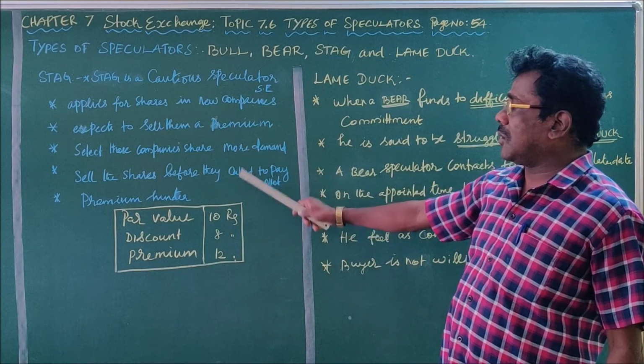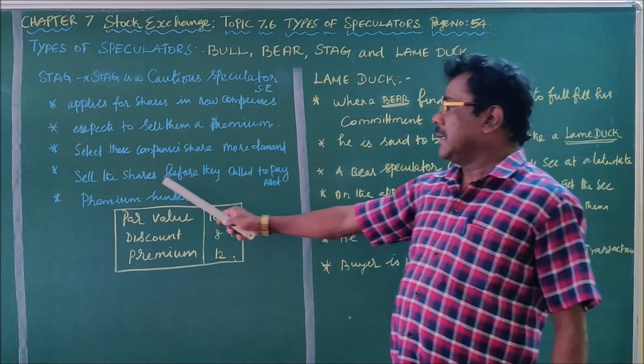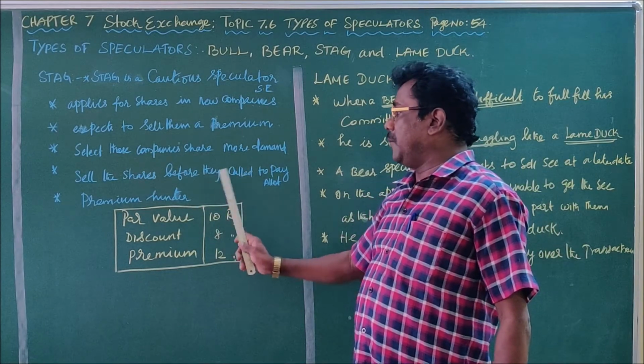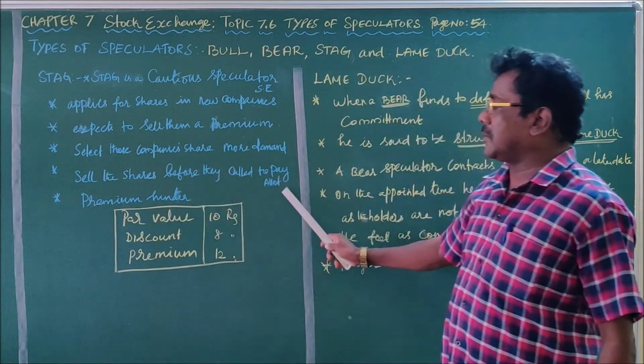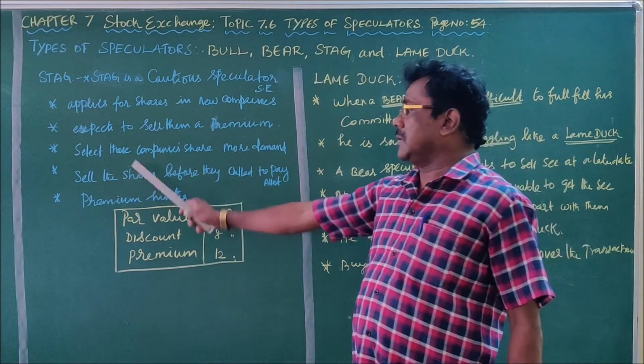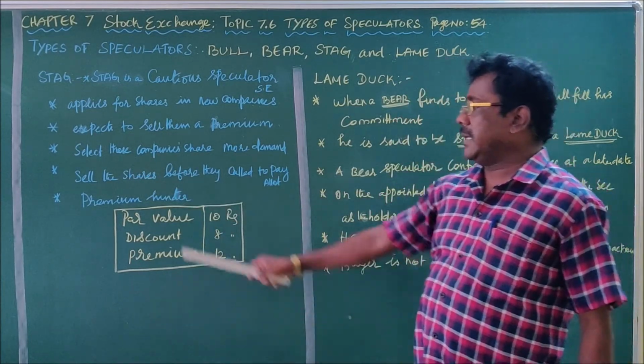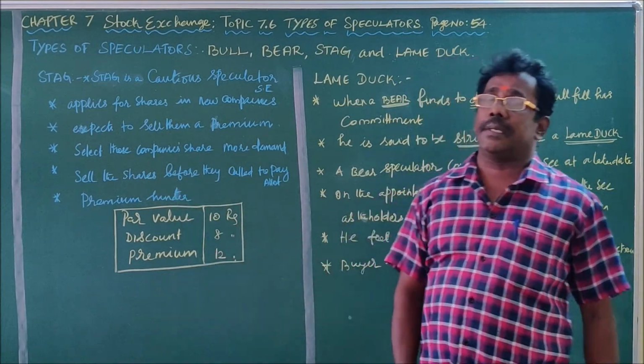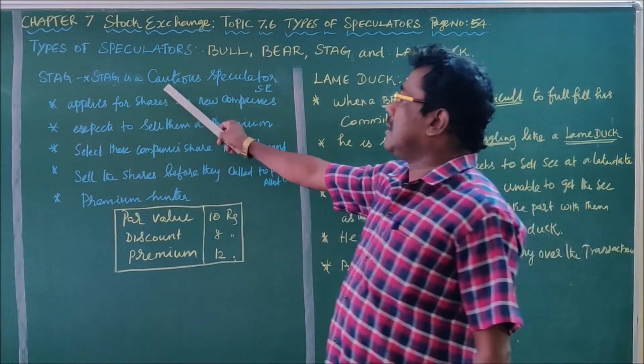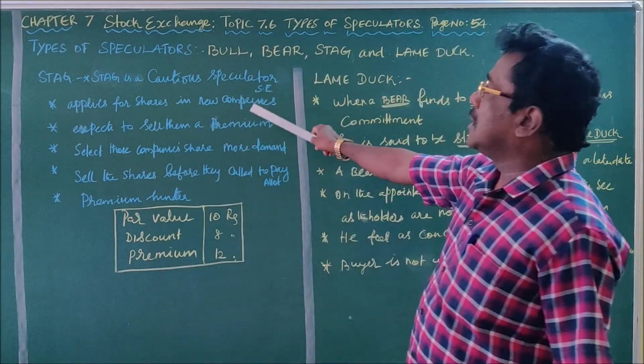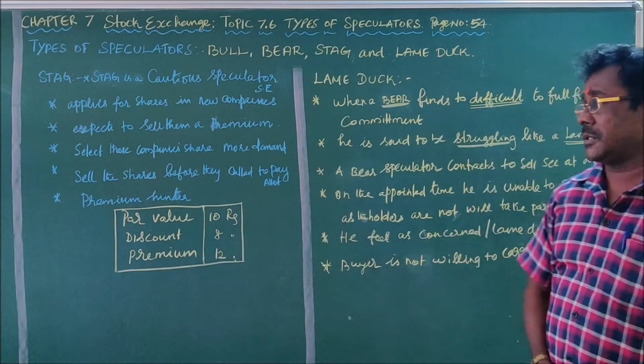Once the company calls to pay the allotment money, he has to pay it, but before they call for allotment money, he has to sell the shares. So he is called a premium hunter. He is the 3rd type of speculator in the stock exchange.